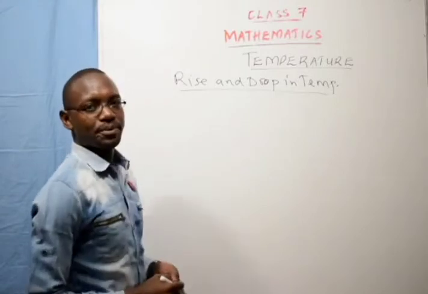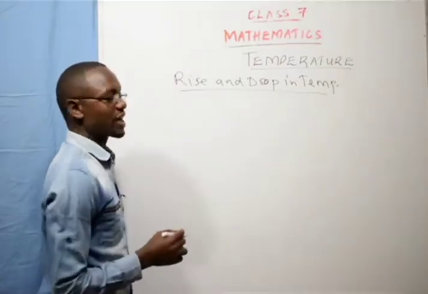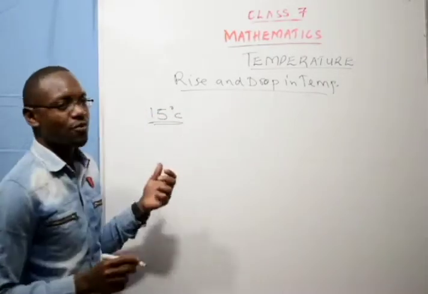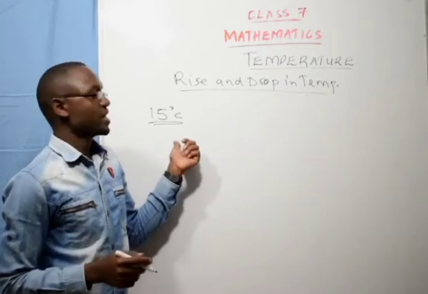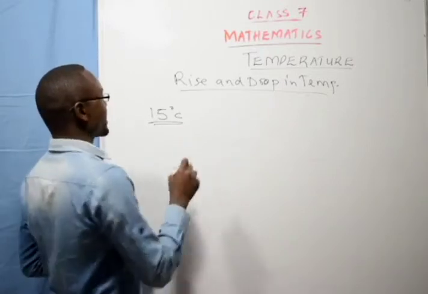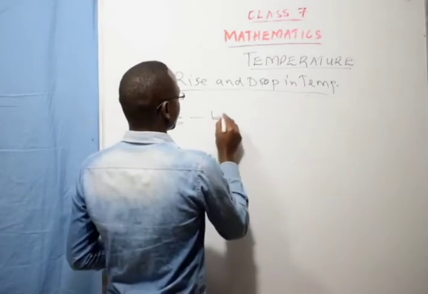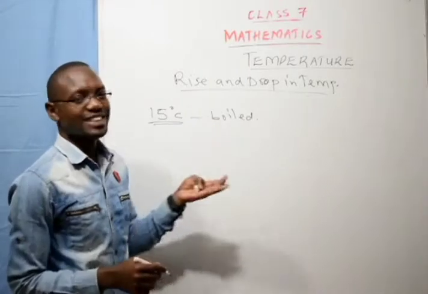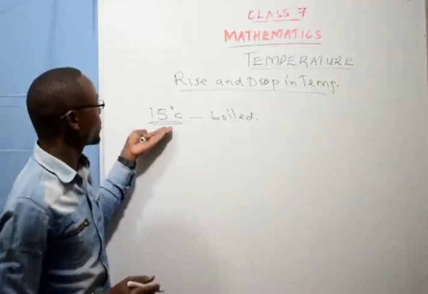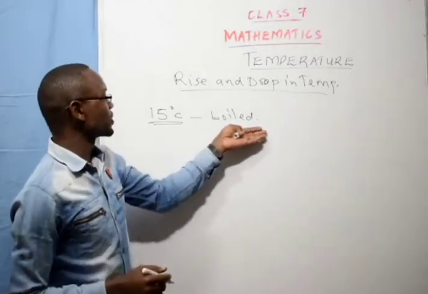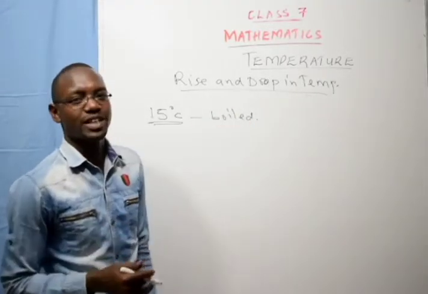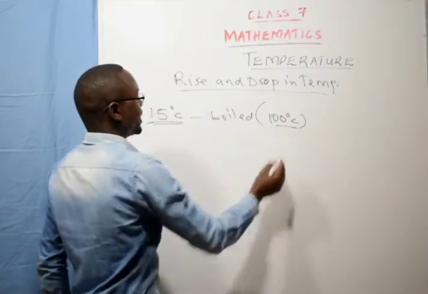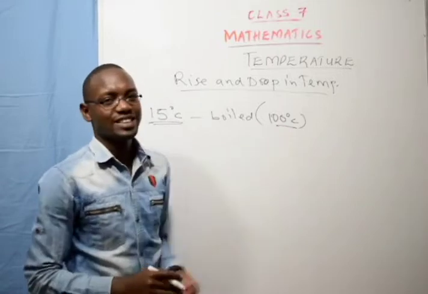Then you are given an example. The temperature of water was 15 degrees Celsius. This water was heated until it boiled. What was the rise in temperature? Initially, the water was 15 degrees Celsius. So it was heated until it reached its boiling point. I say that the boiling point of water is 100 degrees Celsius.